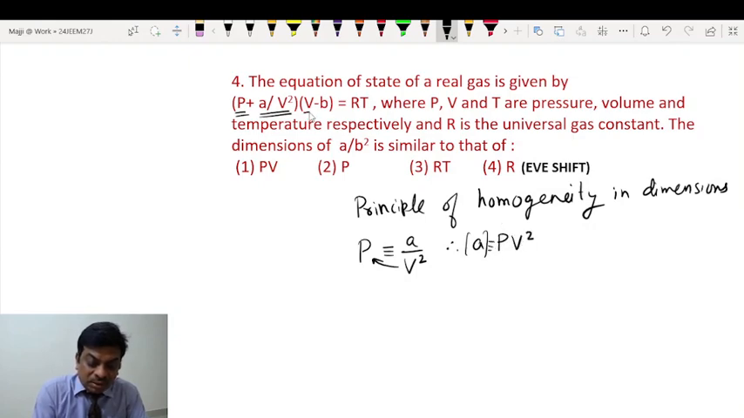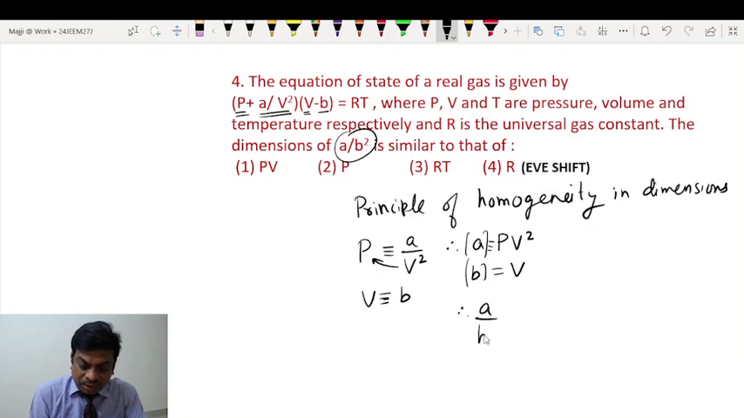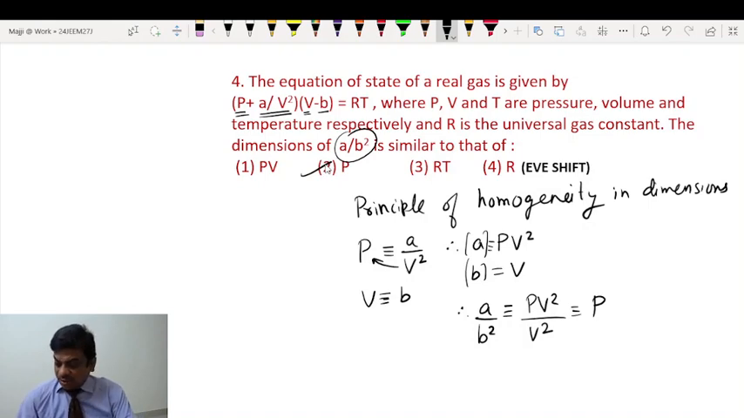Similarly, you can see students, B is being subtracted from V. So V must have dimensions equivalent to B. So therefore, A by B square. A means PV square, B means V, so B square is V square. So we are left with P. So basically, the correct option is the second option.